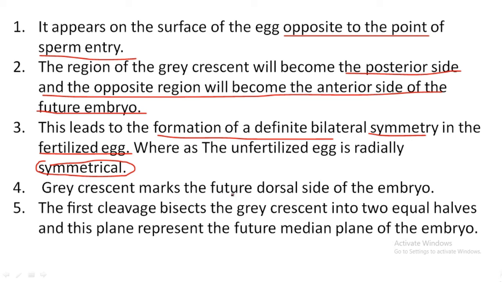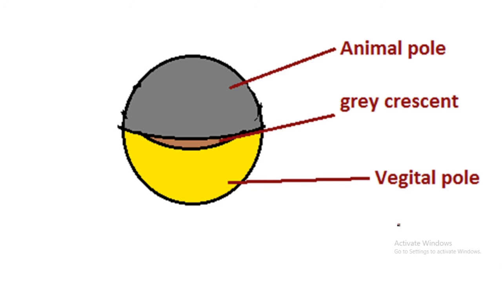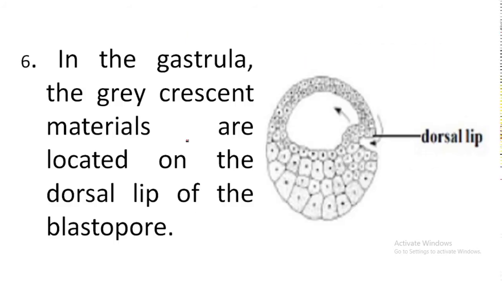Gray crescent marks the future dorsal side of the embryo, right? The first cleavage bisects the gray crescent into two equal halves, and this plane represents the future median plane of the embryo, right? You can see here the first cleavage furrow divides the gray crescent into two equal parts. And in the gastrula, the gray crescent material is located on the dorsal lip of the blastopore. Here is this blastopore. It is just a depression formed between the animal pole and vegetal pole. This area is known as the dorsal lip.